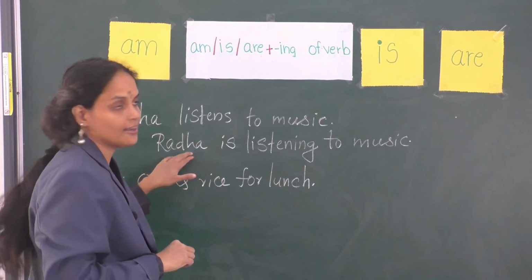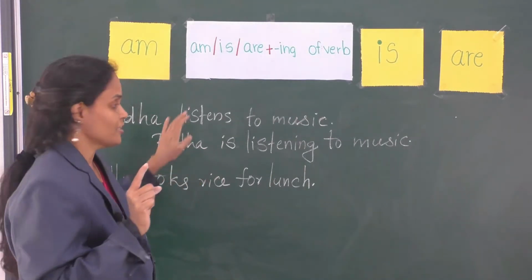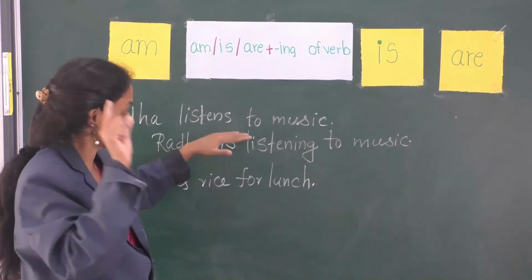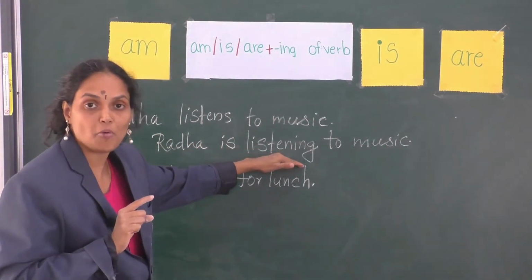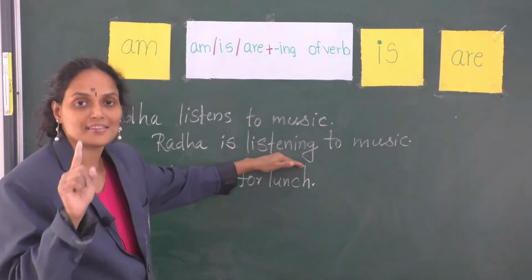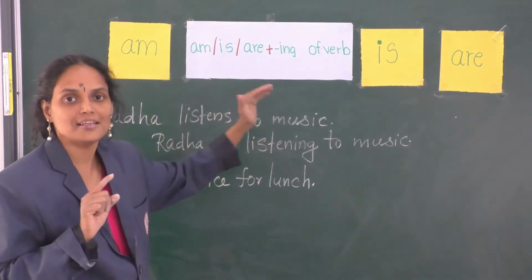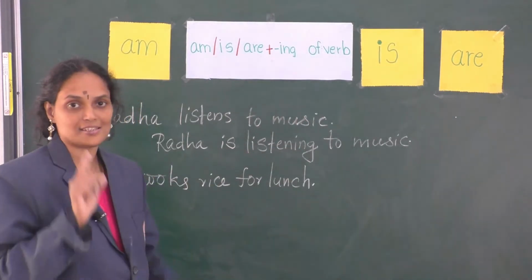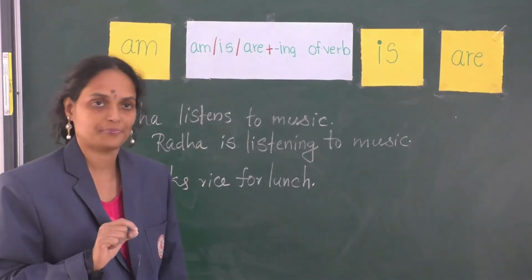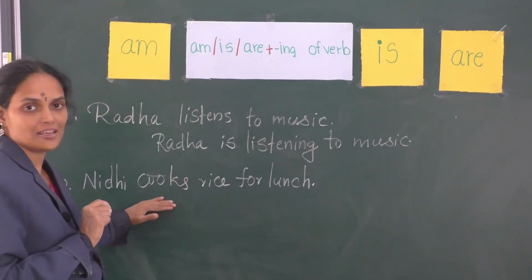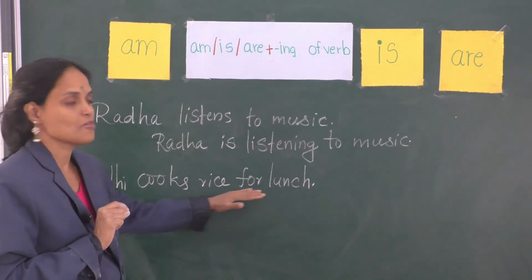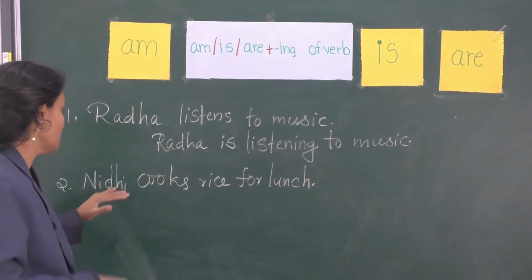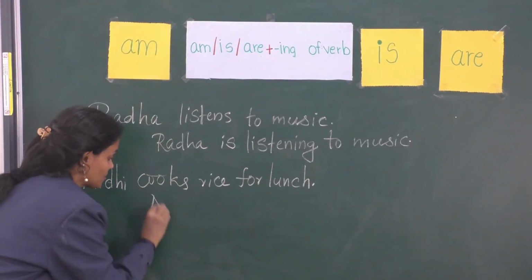Radha, the singular subject, is followed by the singular auxiliary verb is, which is followed by the ing form of the verb listen, listening. Radha is listening to music. Children, the sentence is written in present tense. Okay, second sentence. Nidhi cooks rice for lunch. Who does the action here? Nidhi. Hence, Nidhi is the subject.